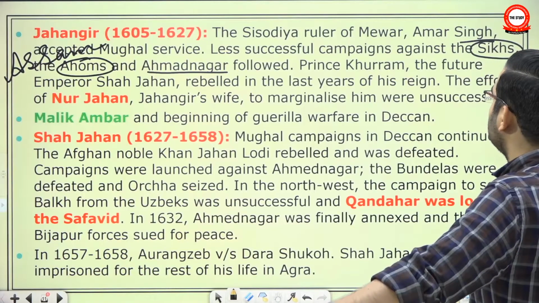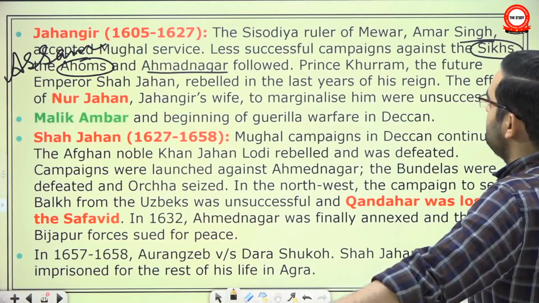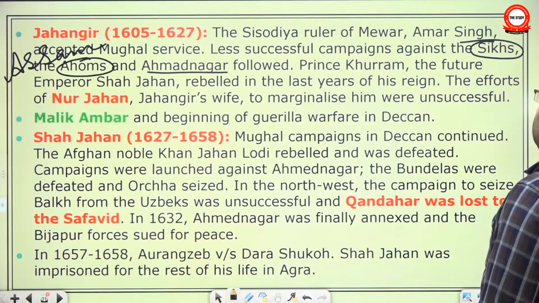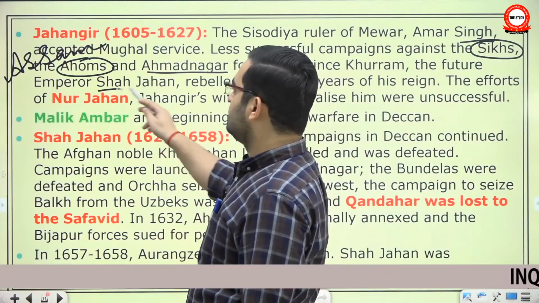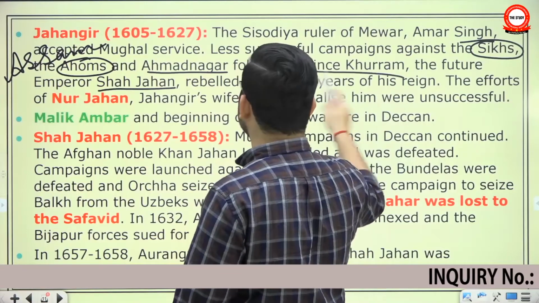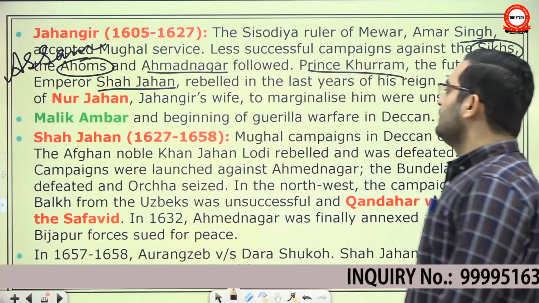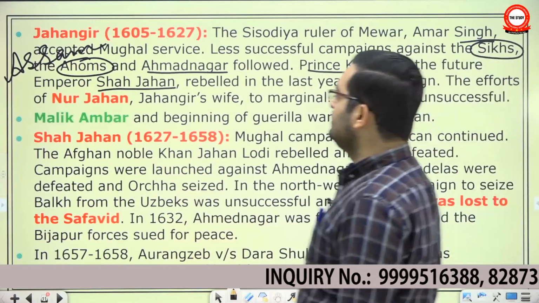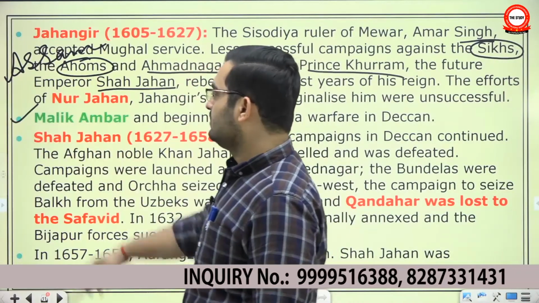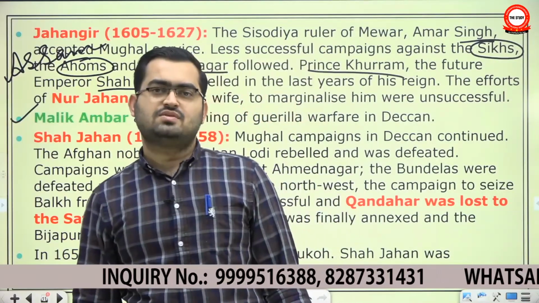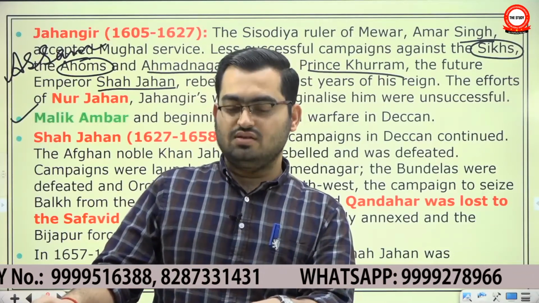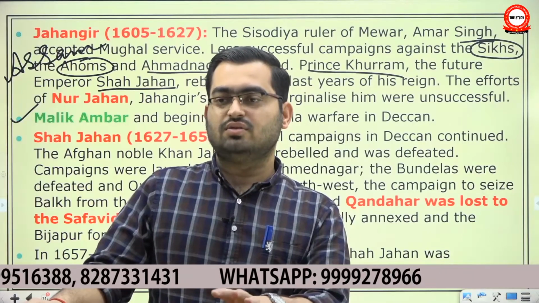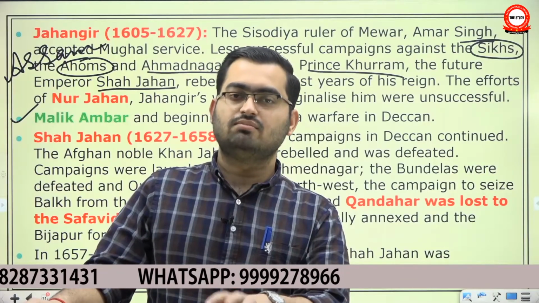Prince Khurram, the future Emperor Shah Jahan, rebelled in the last years of his reign. The efforts of Nur Jahan, Jahangir's wife, to marginalize him were unsuccessful. Basically, Nur Jahan wanted her own son-in-law to become Badshah, but Shah Jahan, aka Prince Khurram, revolted. Here, they have not mentioned in the book this person, Malik Ambar. But it's perhaps one of the most fascinating figures of India's history. There is this book, Incarnations, in which the author talks about the 15 personalities of India's history, and Malik Ambar features as one of them.